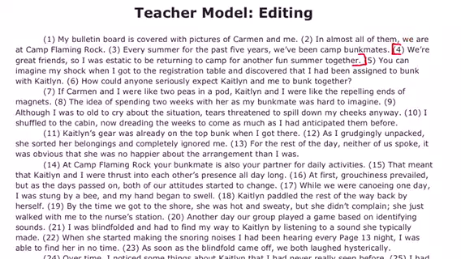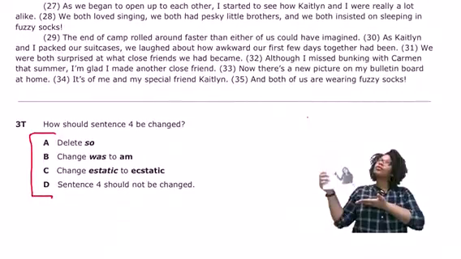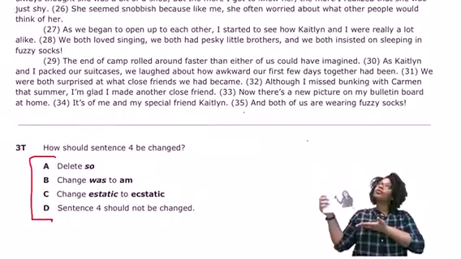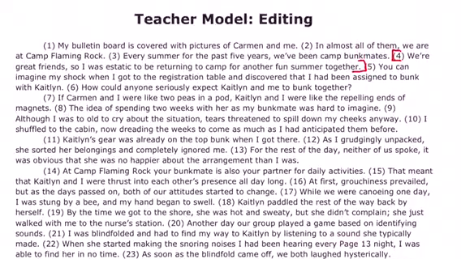So I'm going to look at my answer choices and see if there's something there that can help direct me. So, delete so. If I delete so, I'm going to go back up. If I take so out of this, what happens to this sentence? We're great friends. I was ecstatic to be returning to camp for another fun summer together.